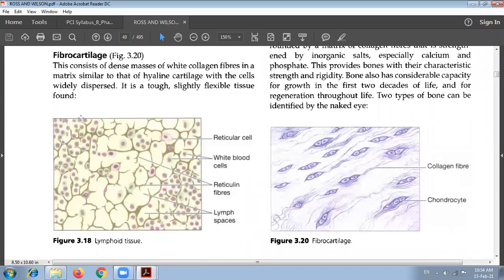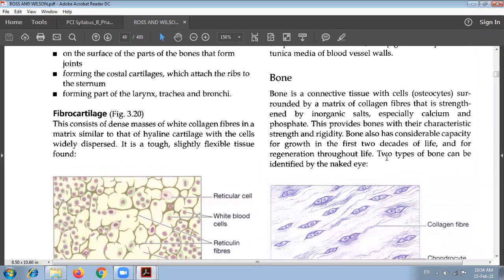Here the lymphoid tissue diagram has been shown. I have already shared the PDF of this book. We are going with the syllabus, and you can refer to the diagrams from the PDF as we go ahead. This is the fibrocartilage, which we have just discussed, having collagen fibers and chondrocytes, and good strength.